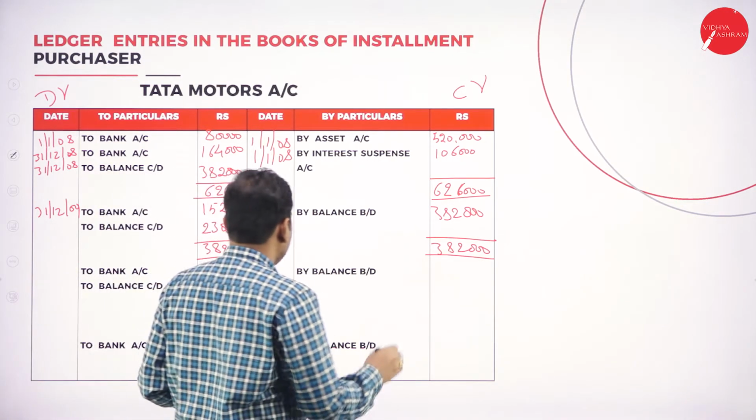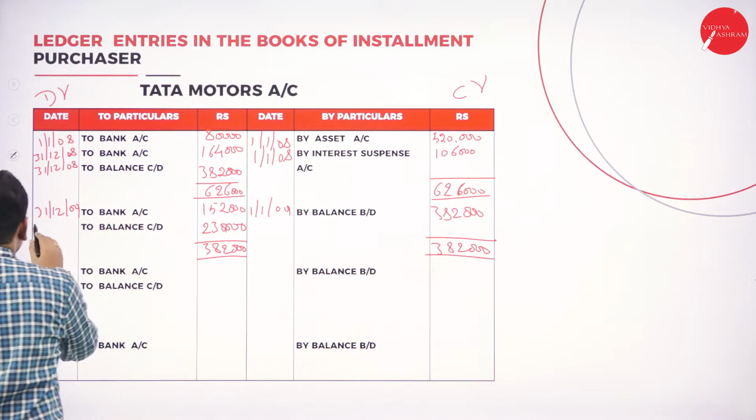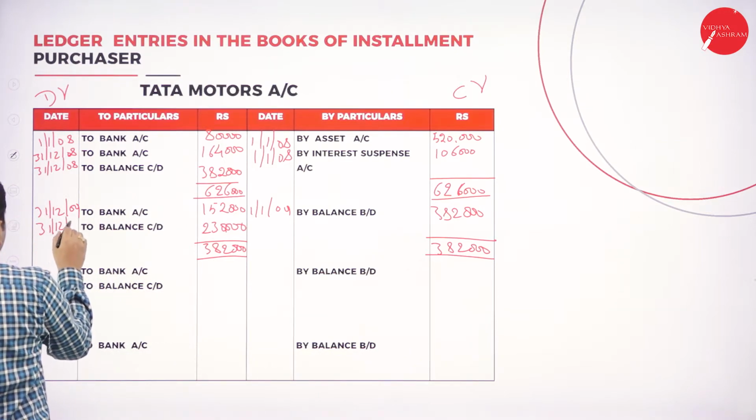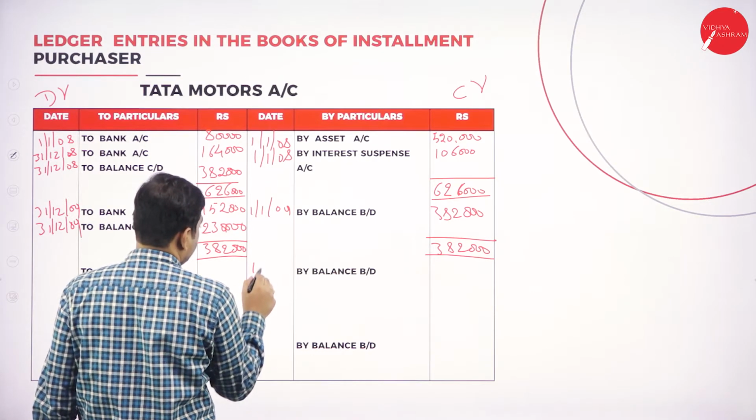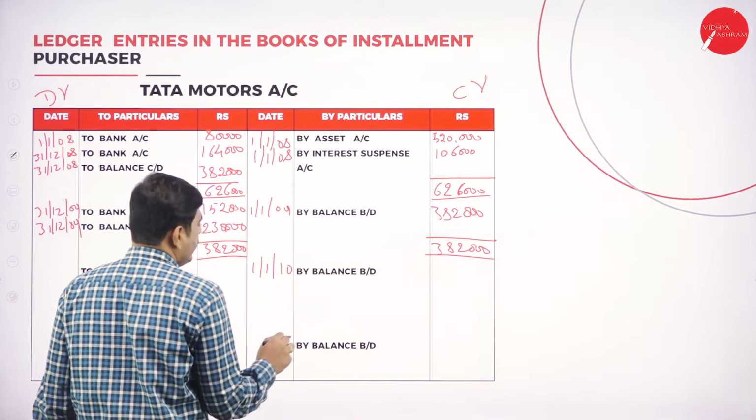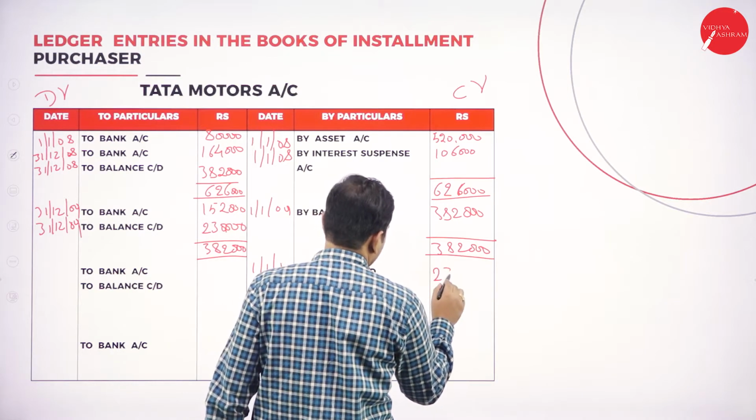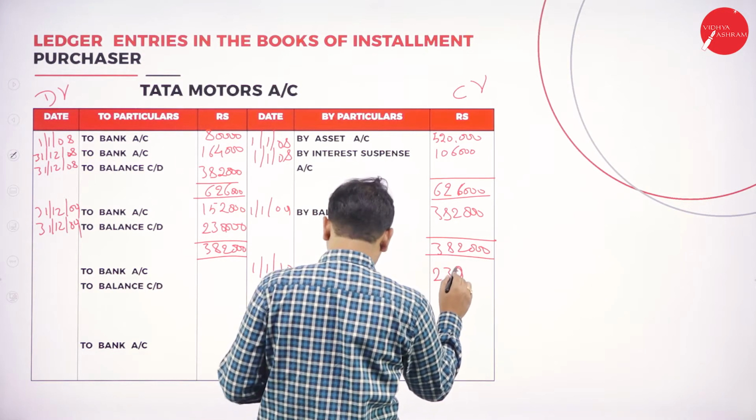2,30,000. Again it should be brought down. When it is carried down 31st 12 2009, it should be carried down again at the next first date of the next year 1/1 2010. It should be brought down 2,30,000.